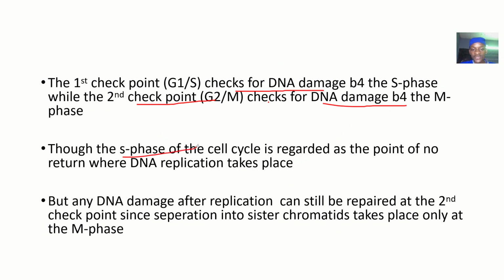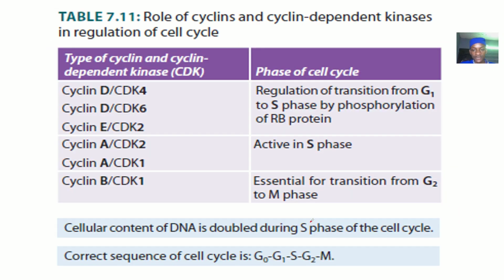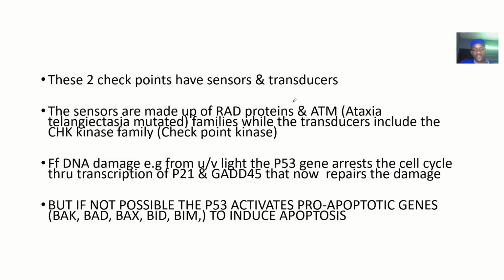Now, though the S phase of the cell cycle is regarded as a point of no return where DNA replication takes place, any DNA damage after replication can still be repaired at the second checkpoint, since the separation into sister chromatids takes place only at the M phase. This is a picture summarizing the roles of cyclins and cyclin-dependent kinases in the regulation of the cell cycle. You could pause this video, write this down, and watch it again to relate what is here to what we have there.